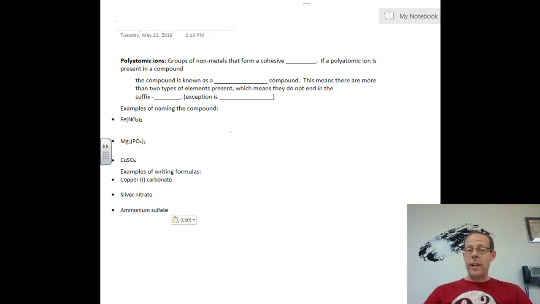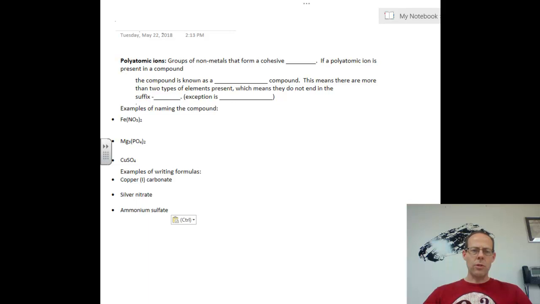All right, so we had our last objective so that you could hopefully memorize the polyatomic ions. If you look at your notes, polyatomic ions are groups of nonmetals that form a cohesive ion. Phosphate is phosphorus and oxygen. Nitrate is nitrogen and oxygen. If a polyatomic ion is present in a compound, the compound is known as a ternary compound.